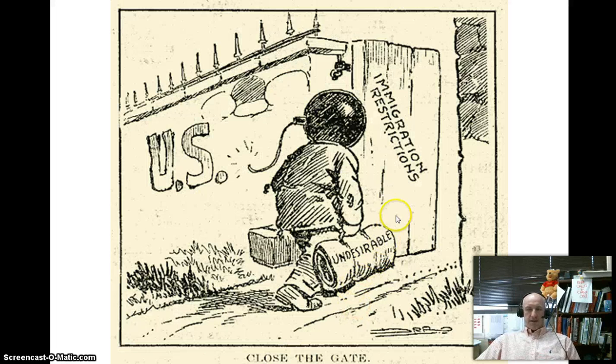All right, check it out. Look at this. The immigrant restrictions. Can you see the political cartoon? What is going on? We're worried about if we let some immigrants come in. Look, they're undesirable. They might be bringing a bomb into the U.S. We better shut that gate. We can't let those immigrants in here.